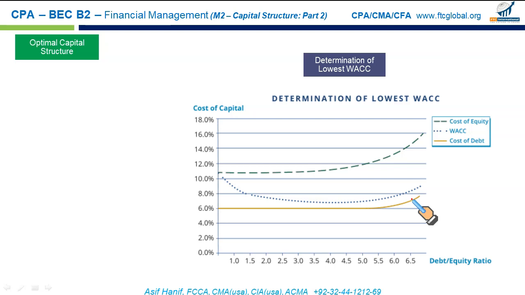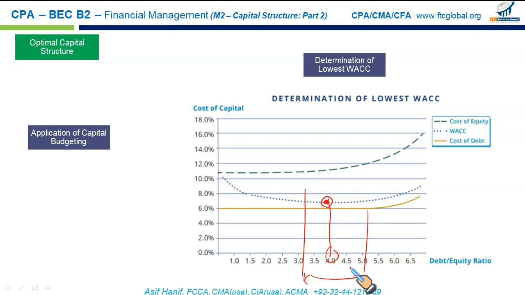Our goal is to hit the point where we can attain the lowest weighted average cost of capital. We can see that this is the point where the debt to equity ratio is 4, and at this point the WACC is the lowest. Unfortunately, there is no way to identify this point precisely. So a firm should at least establish a certain range within which it can achieve the lowest weighted average cost of capital.